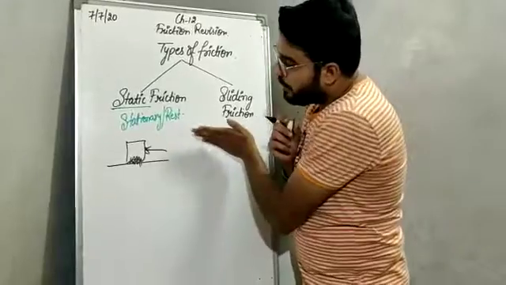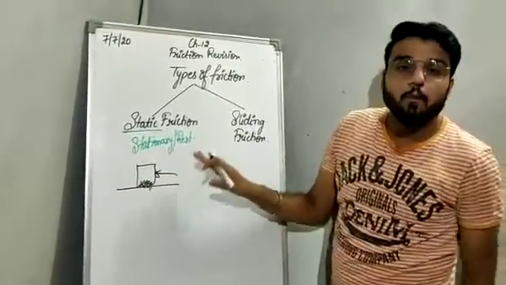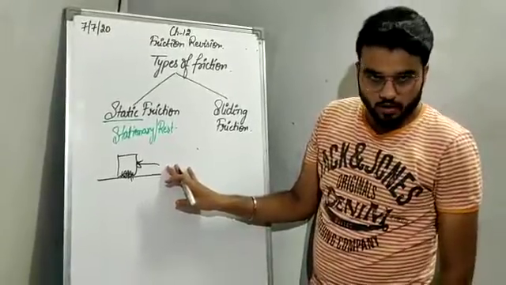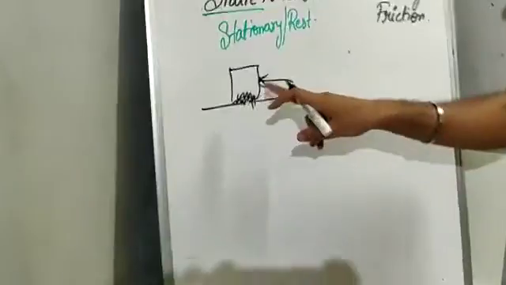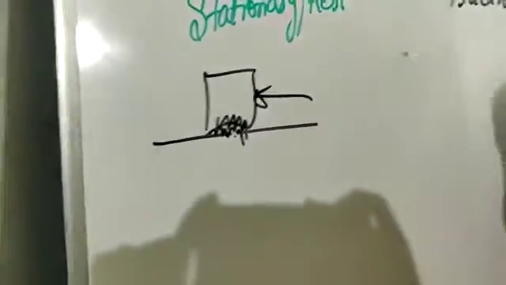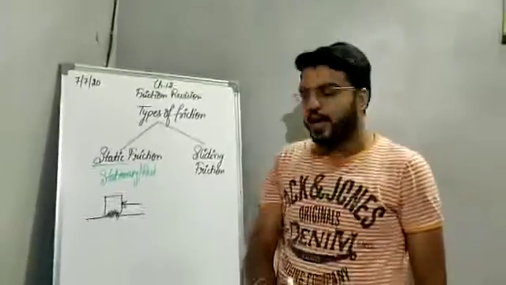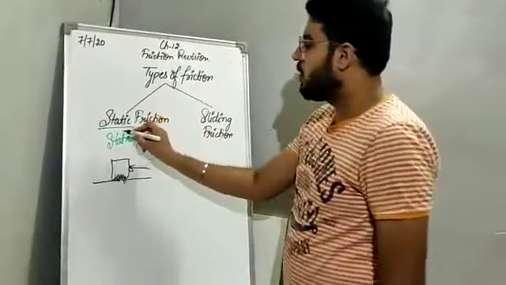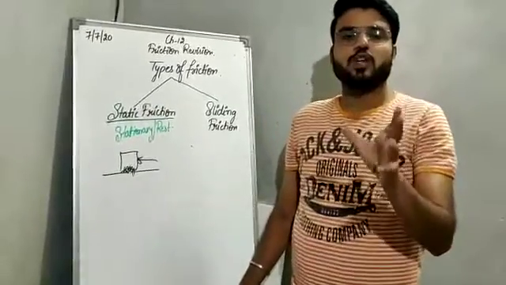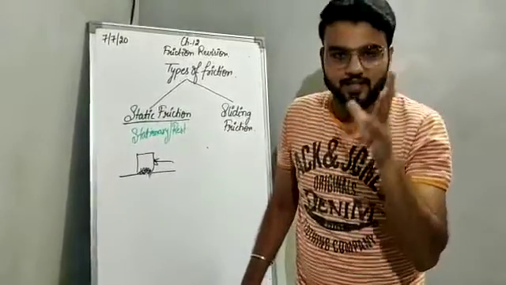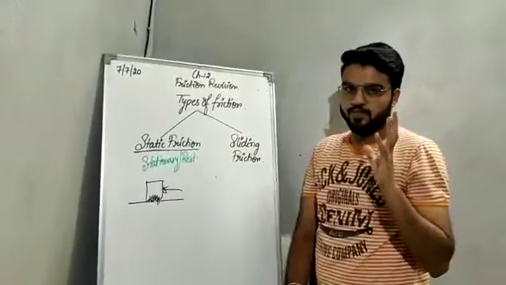So when you apply force to move this box, you have to apply more force. This type of friction which is acting when an object is at rest because of the maximum interlocking of the irregularities is called static friction. Static means the friction acting at the position of rest.